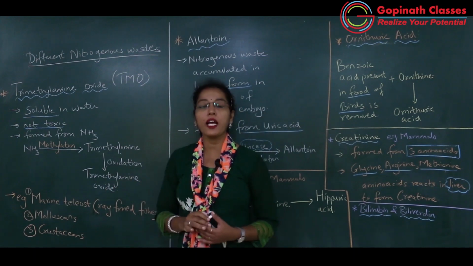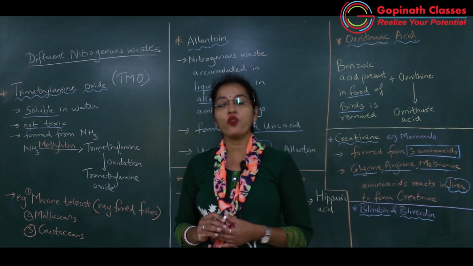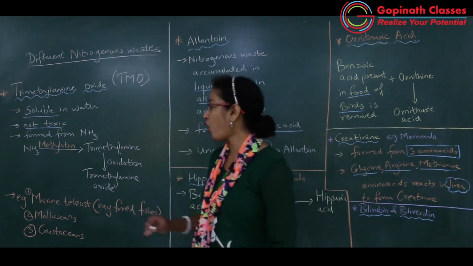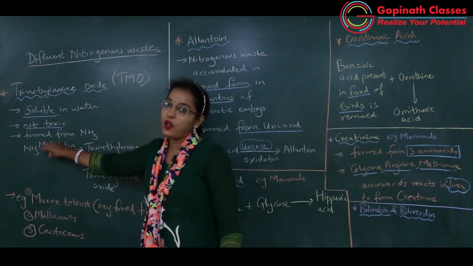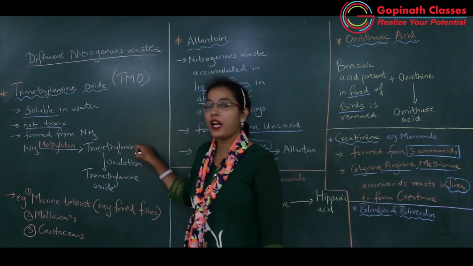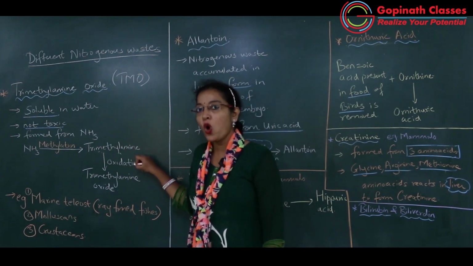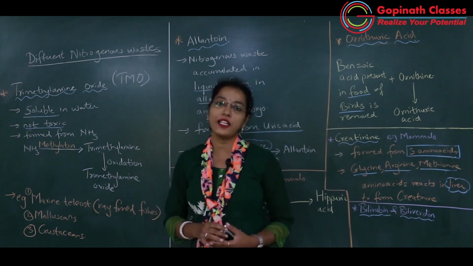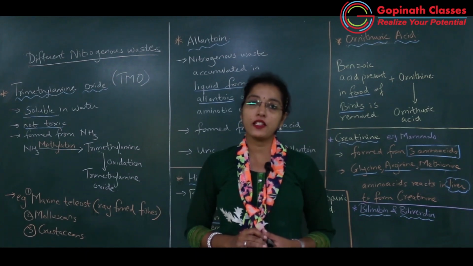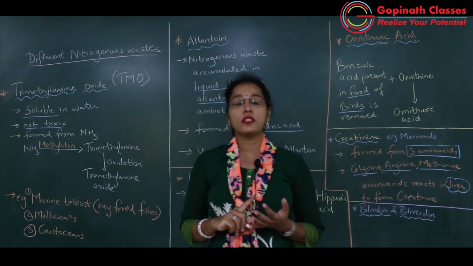So how is trimethylamine oxide formed? It is formed due to methylation of ammonia, and when the methylation takes place there is formation of trimethylamine, and this trimethylamine will undergo oxidation, and likewise there will be formation of trimethylamine oxide, which is denoted as TMO.